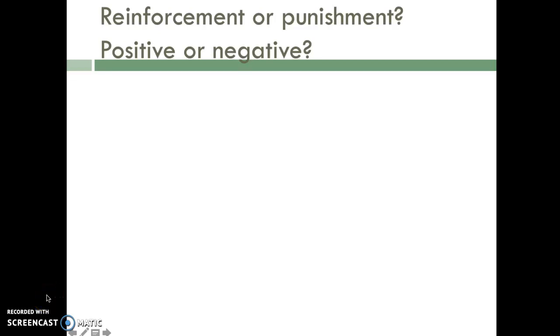Okay, let's go through a few examples to try, and I want you guys to try to identify which of the four types of operant conditioning. Is it positive or negative, reinforcement or punishment? So positive punishment, negative punishment, positive reinforcement or negative reinforcement.